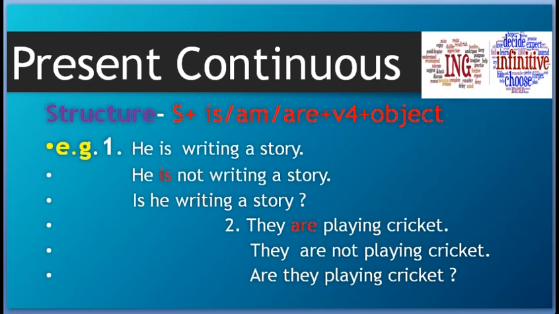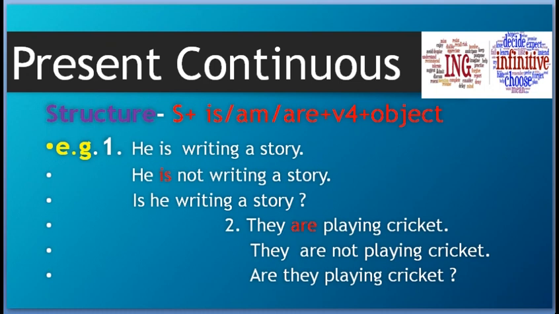The only thing is, in present tense it goes with has, have. In past tense, had, and in future tense it goes with will have. Okay, so V4 is the ing form of the verb. He is writing a story. He is writing a story: is and ing.